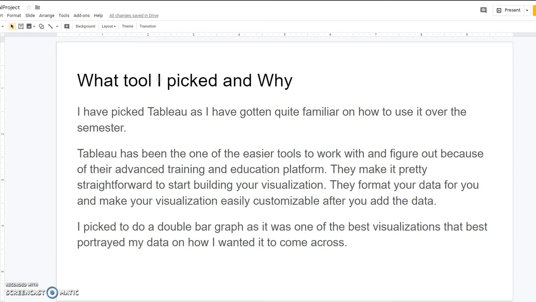And I picked to do a double bar graph or line graph as it was one of the visualizations that best portrayed my data the way I wanted it to come across.